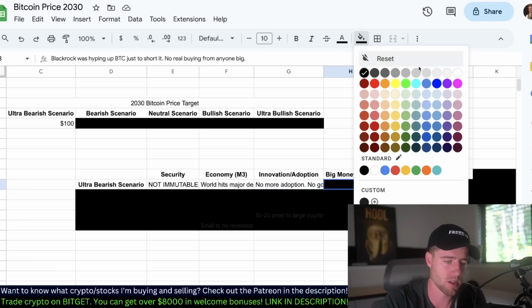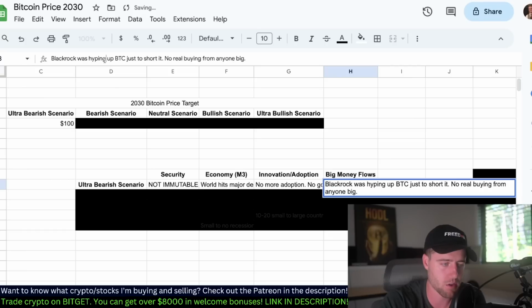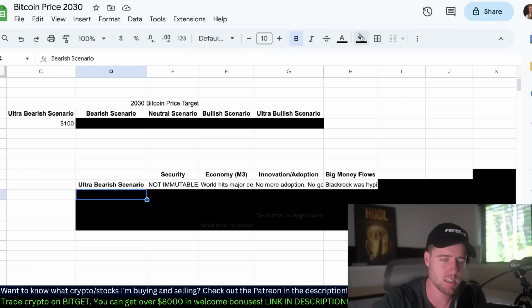And then in terms of big money flows, BlackRock was just hyping up Bitcoin to short it, for example. Right now we do think a lot of large institutions are going to get into Bitcoin. But if we're in this ultra bearish scenario, it turns out BlackRock was just hyping it up to short it down and make money on the short side. No real buying from anyone big. Publicity kind of goes out the door. No one really talks about it anymore. That's the ultra bearish scenario.